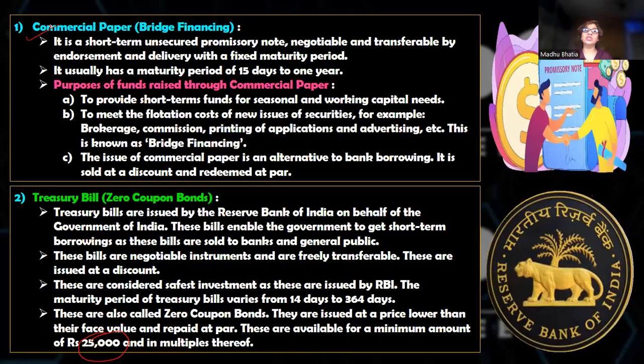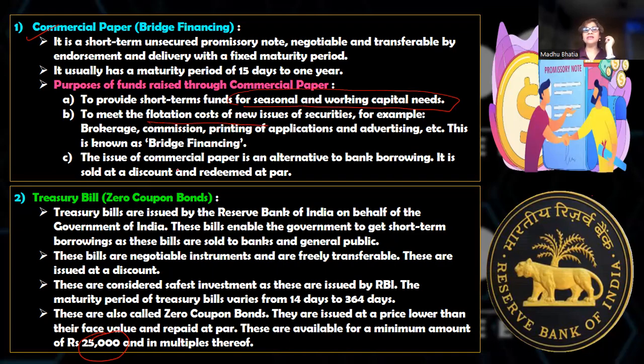Getting back to commercial paper, which is again important. What is it? It is an unsecured promissory note which is issued by highly credit-worthy companies. Okay, it is issued by highly credit-worthy companies for basically two purposes. The first purpose is to provide for seasonal and working capital needs. So this is generally used to provide for seasonal and working capital needs. And second is to provide for the flotation cost.